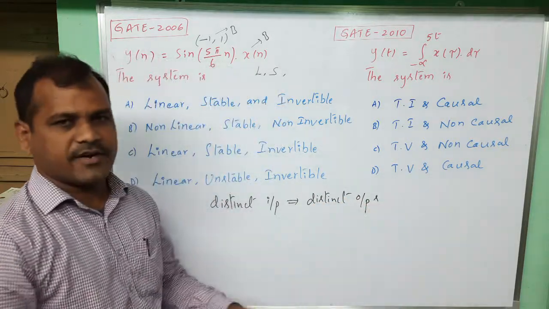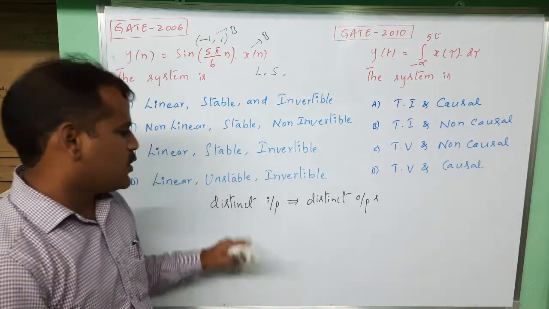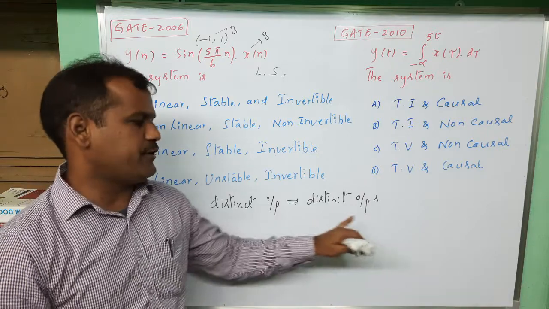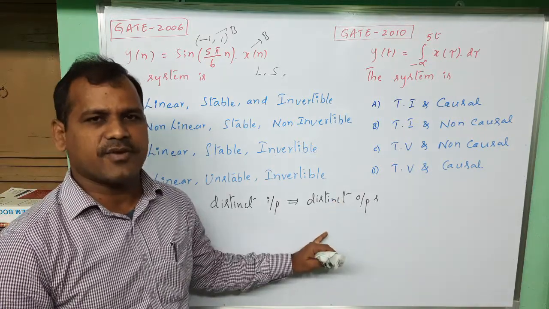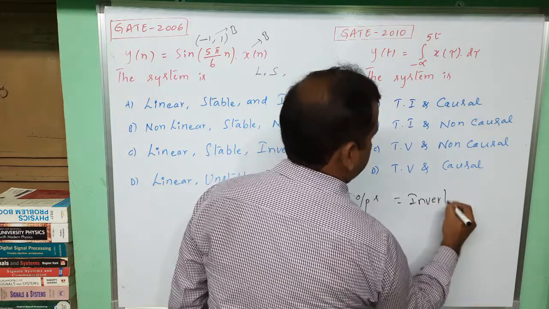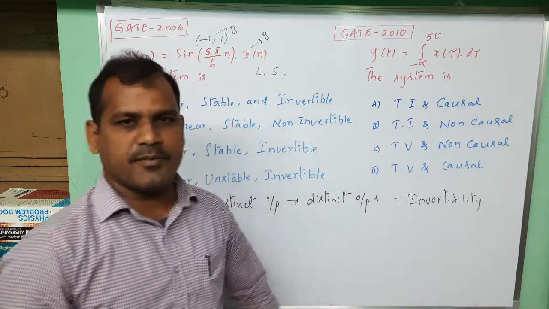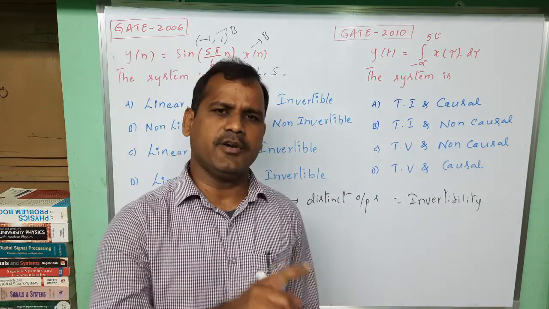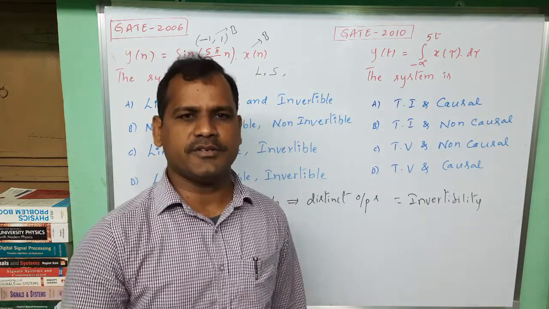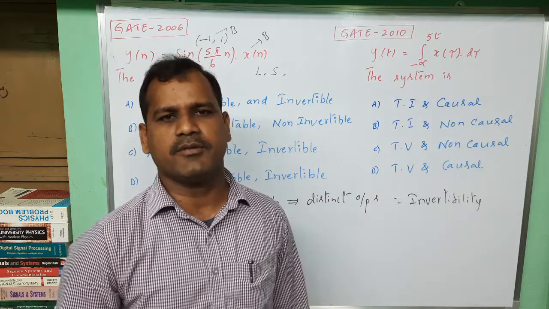That means different inputs should produce different outputs, and no two different inputs should produce the same output. That is the condition for invertibility. For invertibility, we have to verify the outputs for different input signals. If any two different input signals produce the same output, then the system is non-invertible.